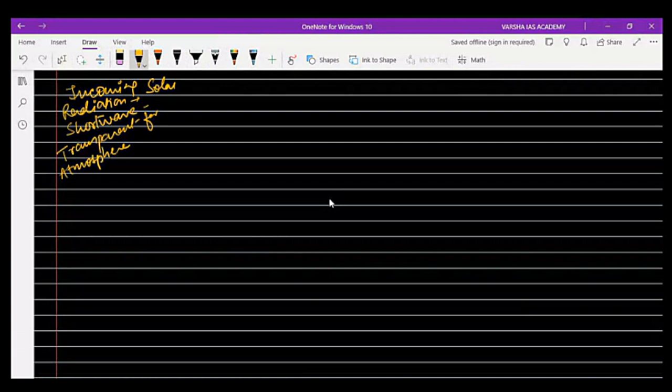But when it comes into the lower atmosphere, it is obstructed, absorbed or reflected back by the different objects present in the atmosphere.